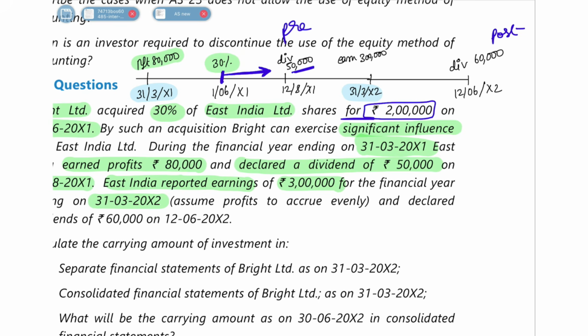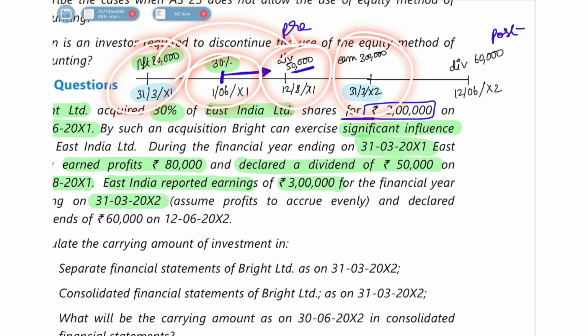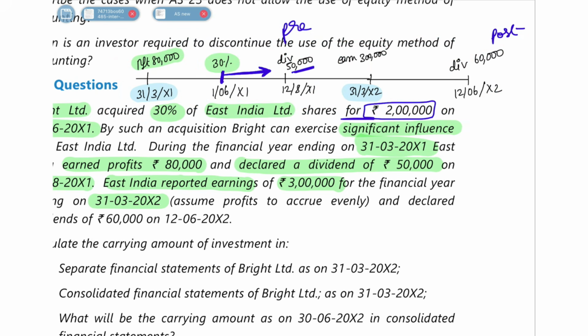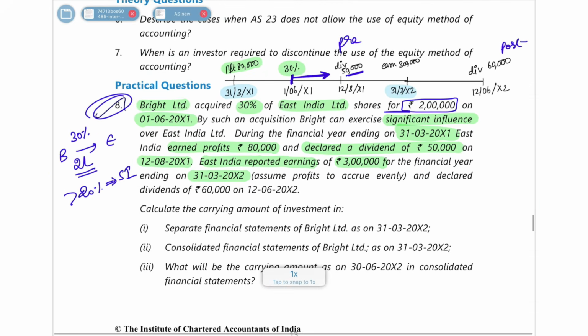So let's understand the timeline once again. This was the date when we invested. Before this, they had earned profit, and out of that profit they had given some dividend here. And then again, during the year end, we earned some profit, and out of that profit they have given dividend again. So this is our timeline. I hope you understood this.